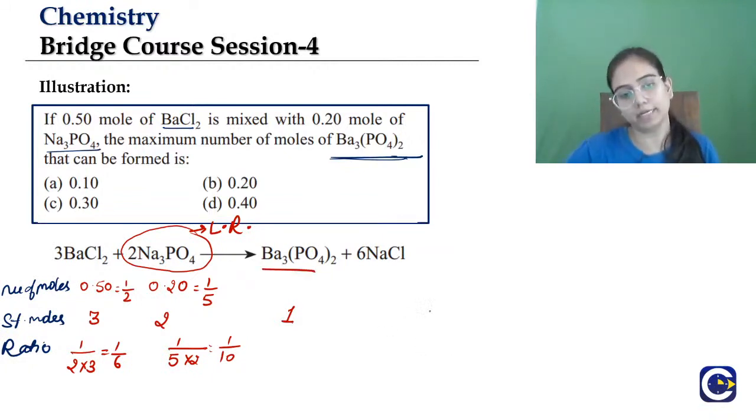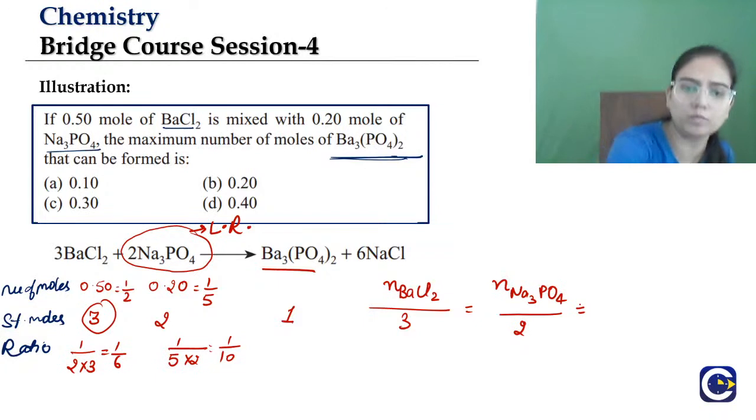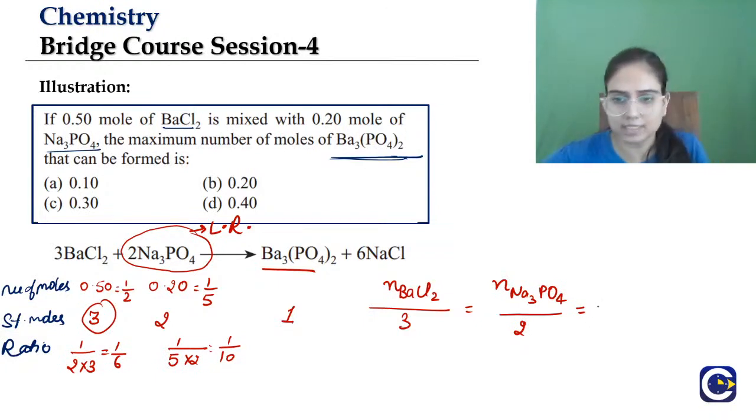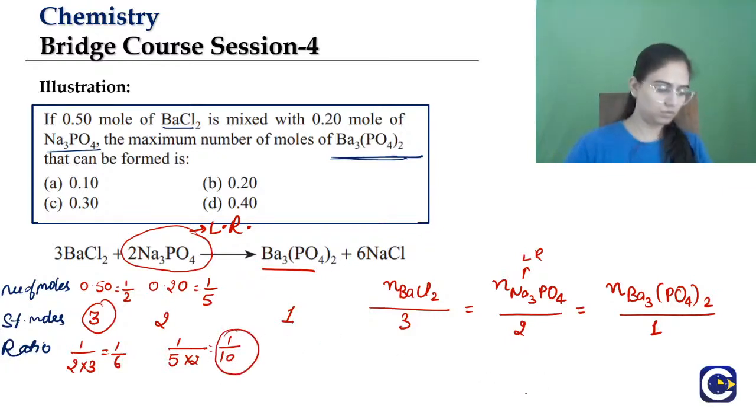So how will you calculate the number of moles of barium phosphate? If we consider the number of moles of BaCl2 divided by their stoichiometric moles is equal to the number of moles of sodium phosphate divided by 1, I am just giving it a mathematical form so that you do not get confused. Otherwise this is just comparing. This is your limiting reagent, and it is 1 by 10 because 1 by 10 is lesser.